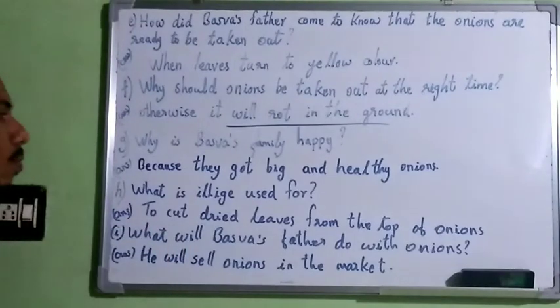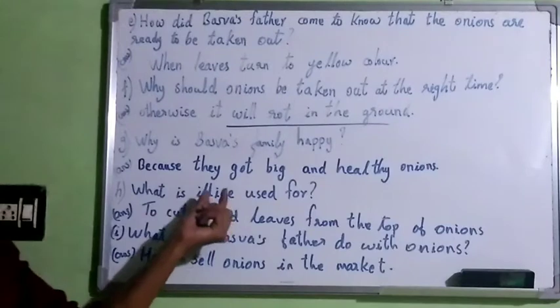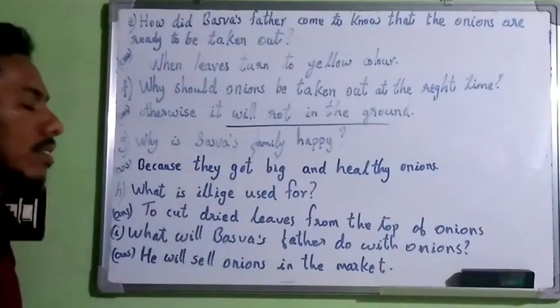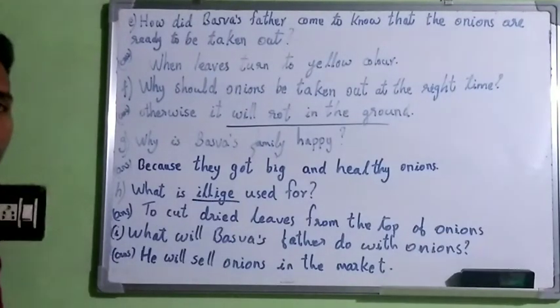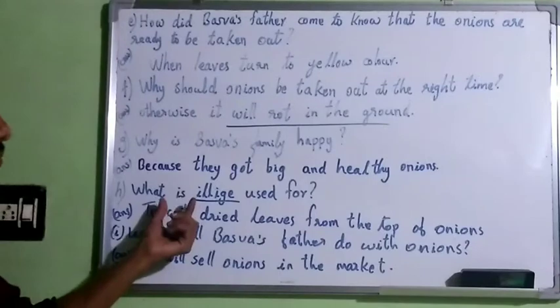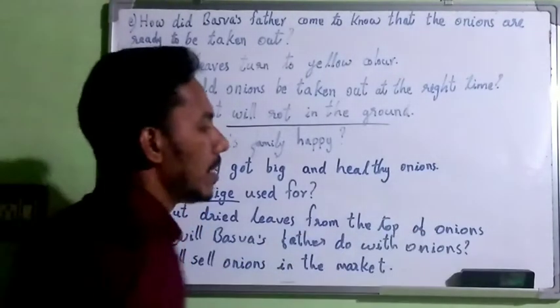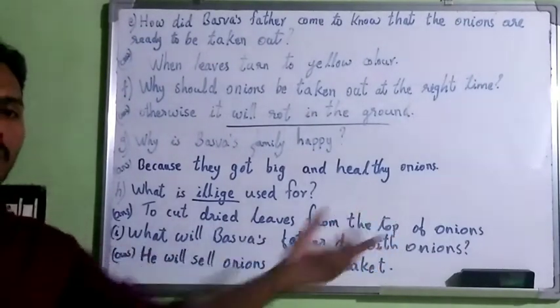The next one, what is illig used for? Illig is another implement used for farming. It is a sickle. It is the Hindi name for sickle. So what is the use? To cut dried leaves from the top of the onion. Okay, to cut dried leaves from the onion.